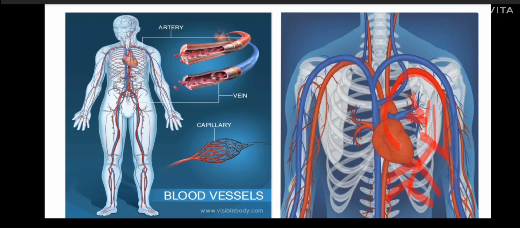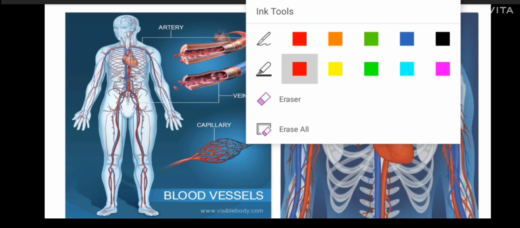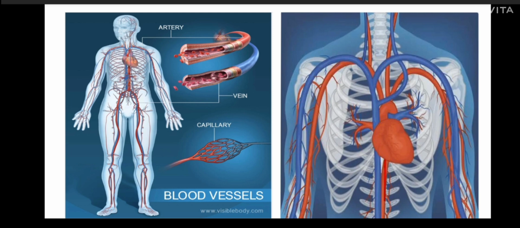Capillaries. Here you can see, this is an artery, right? Here, see here, it is branched again, and from here it is having again small branches. These are your capillaries. Where these capillaries are present?